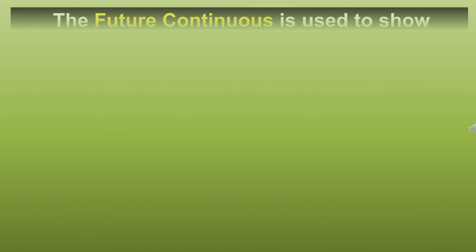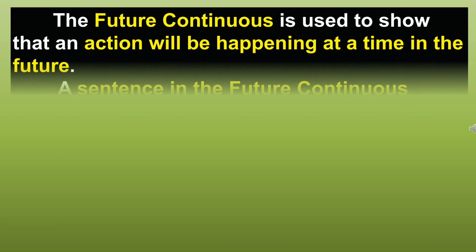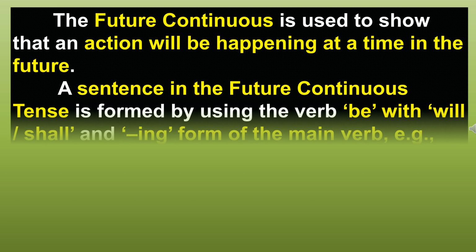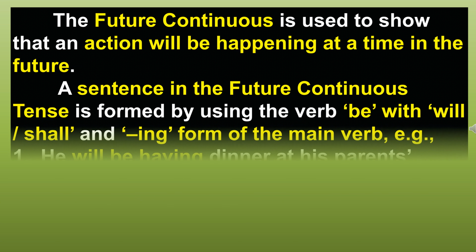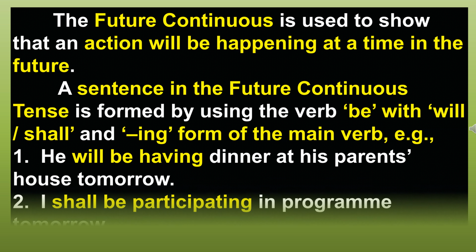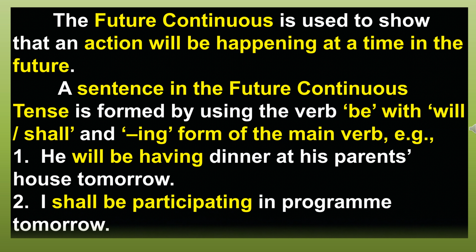The future continuous is used to show that an action will be happening at a time in the future. A sentence in the future continuous tense is formed by using the verb be with will or shall and ing form of the main verb. For example, he will be having dinner at his parents' house tomorrow. I shall be participating in program tomorrow.